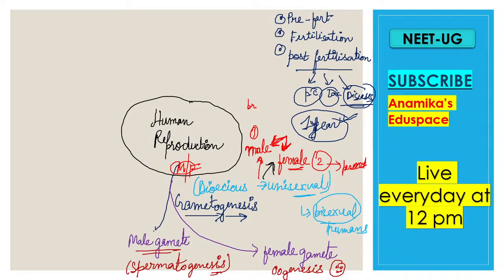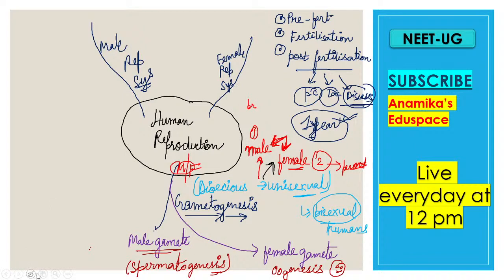Now in the case of human reproduction, there are two systems also, right? What are the two systems? As there are male and female, similarly there will be two reproductive systems. One will be the male reproductive system, and another will be the female reproductive system. Clear? Now in the male reproductive system there will be certain parts, and in the female reproductive system also there will be certain parts.